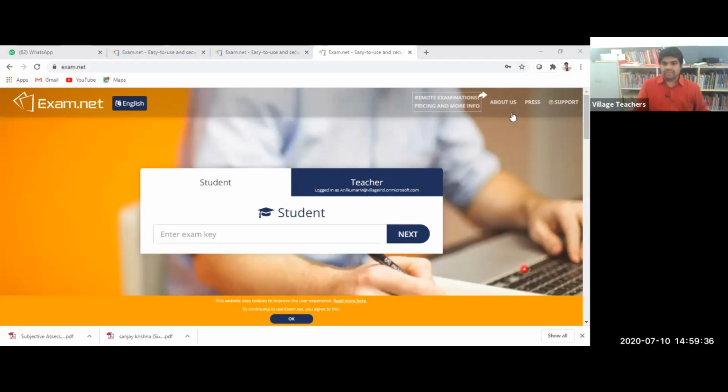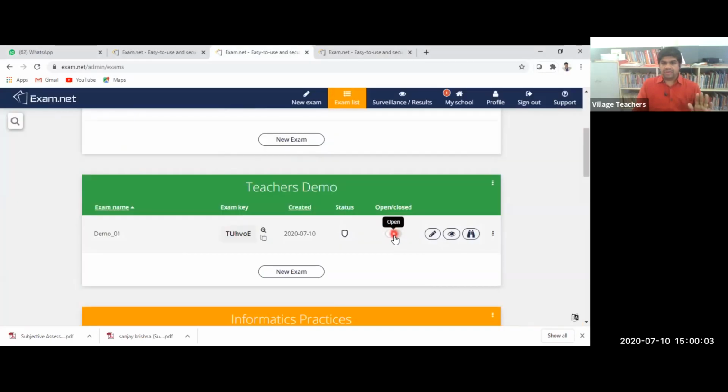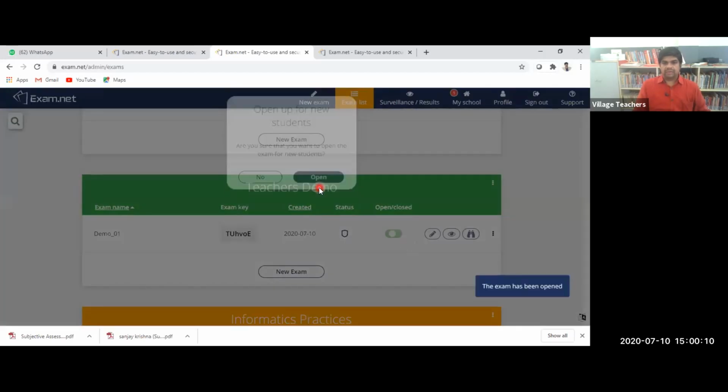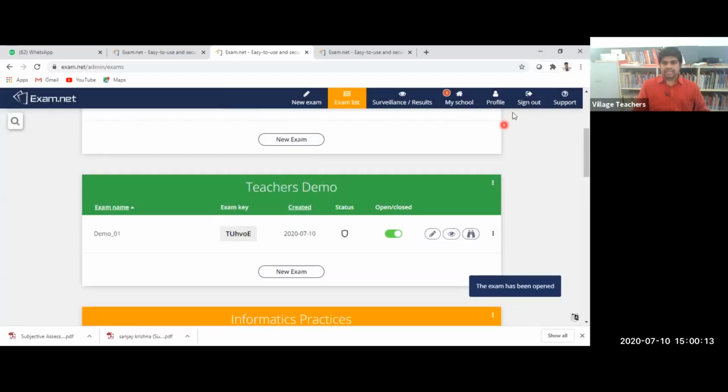Jimmy ma'am, Sangeeta ma'am, Rajashree ma'am, Yes, sir. Srija ma'am, Rekha Harinarayanan. Yes, sir. All right. Okay. Only these teachers can write the exam. Okay. The rest all teachers can just monitor this. Once I switch on this exam, so this is the button for switching on. Once I switch on this option, the exam will be open. Now the students can write the examination directly.